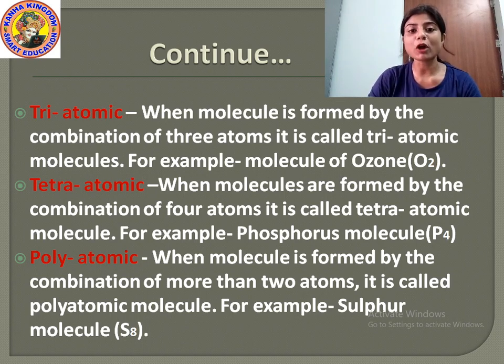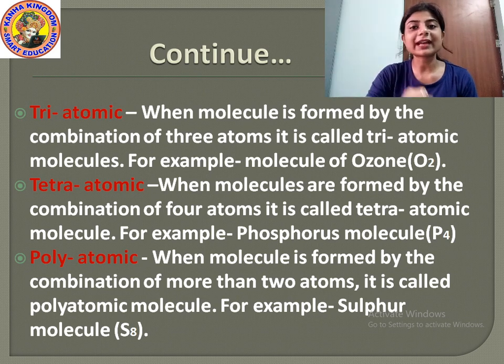Understood? Then what is polyatomic? Polyatomic means when a molecule is formed by the combination of more than 4 atoms. Here more than 4 atoms combine to form a polyatomic molecule. For example, the sulfur molecule. Here the atoms of sulfur are combined together to form a molecule. That is called a polyatomic molecule.